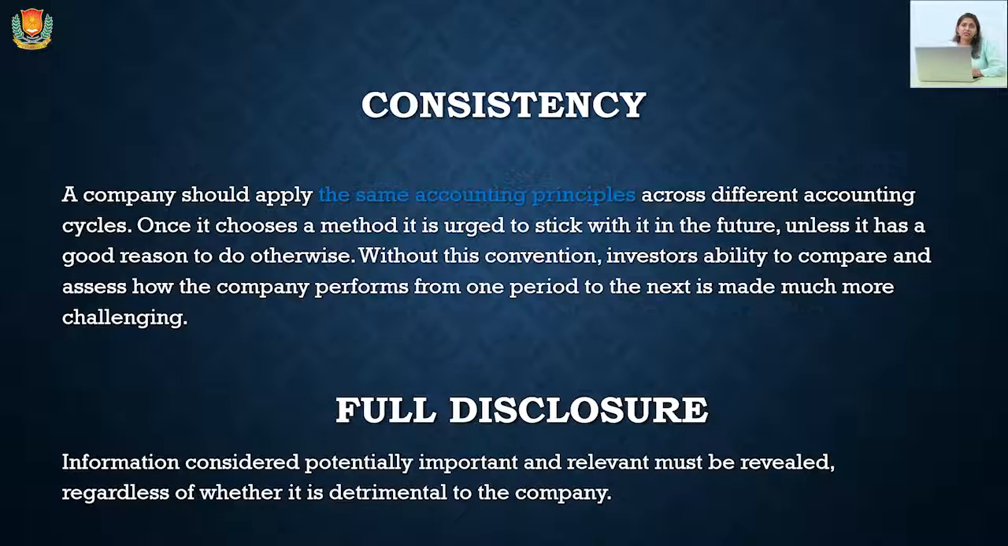Next is consistency. Consistency is the basic principle that you need to maintain the same accounting principle throughout a year, throughout an academic year or an accounting year. So in that case, we have to maintain the consistency in all the accounting records like journal, ledger, etc.